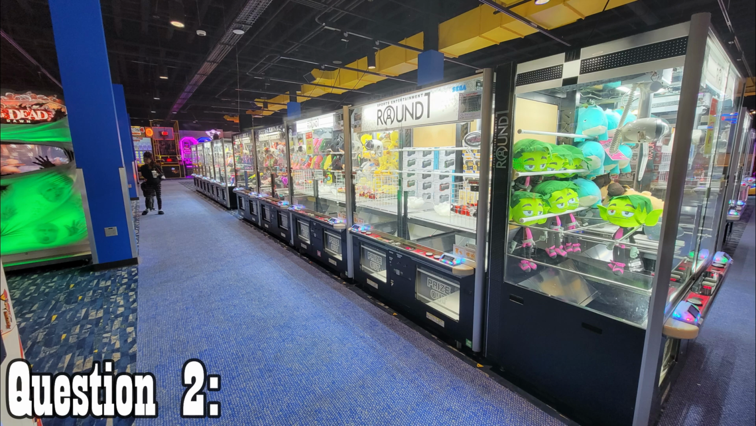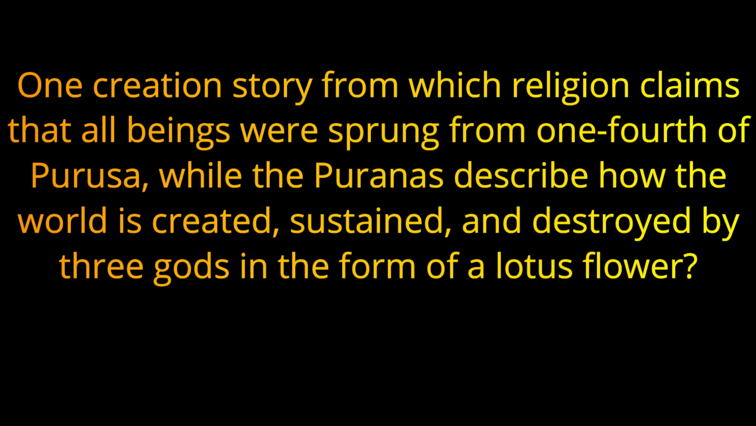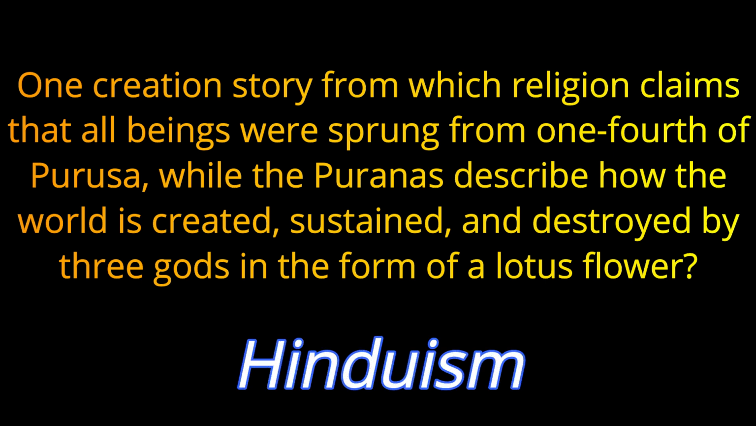Question number 2. One creation story from which religion claims that all beings were sprung from 1/4 of Purusa, while the Puranas describe how the world is created, sustained, and destroyed by 3 gods in the form of a lotus flower? Which religion? The answer is Hinduism.